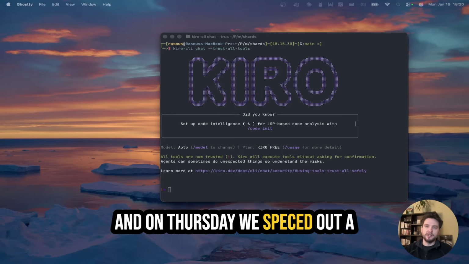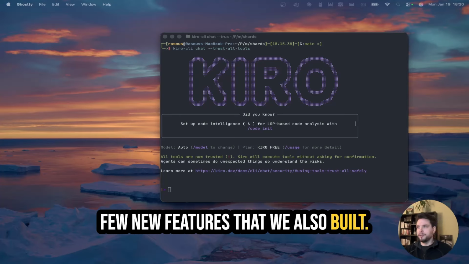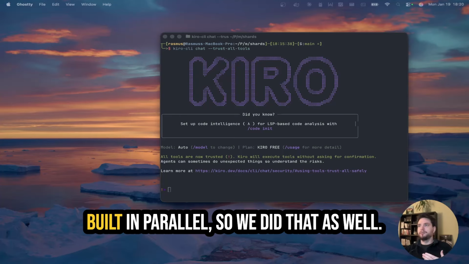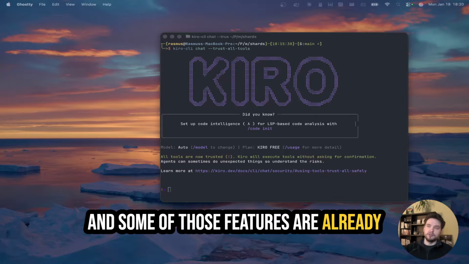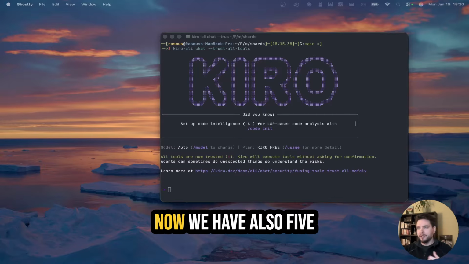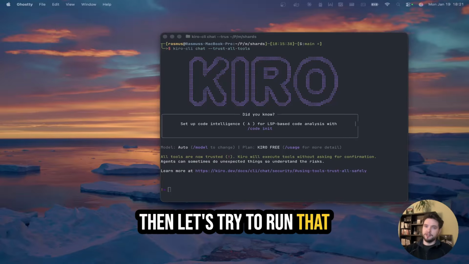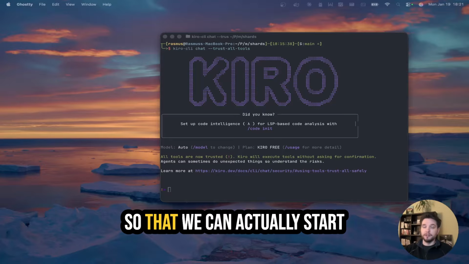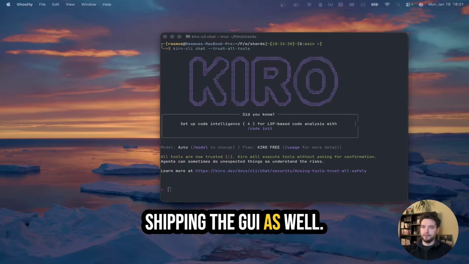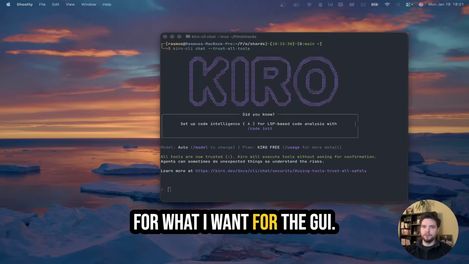And on Thursday, we spec'd out a few new features that we also built. We figured out which ones could be built in parallel, so we did that as well. And some of those features are already implemented and waiting for us now. We have also 5 bug fixes that we did. And today, let's try to run that review swarm on everything so that we can actually start shipping the GUI as well. I have some pretty cool ideas for what I want for the GUI.